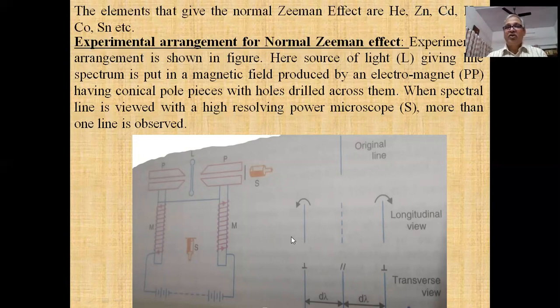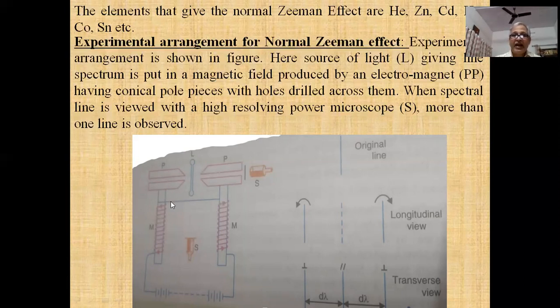The experimental arrangement for the normal Zeeman effect is shown in this figure. Here, the light source L is put between the poles of a magnet, and this magnet is an electromagnet, and a hole is drilled across the poles to observe the longitudinal direction. When a spectral line is viewed with a high resolving microscope S, more than one line is observed. When we are not applying a magnetic field, we observe only one line. This is the original line.